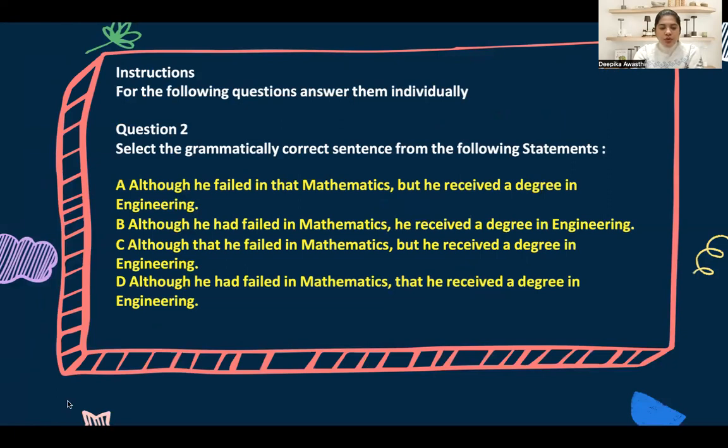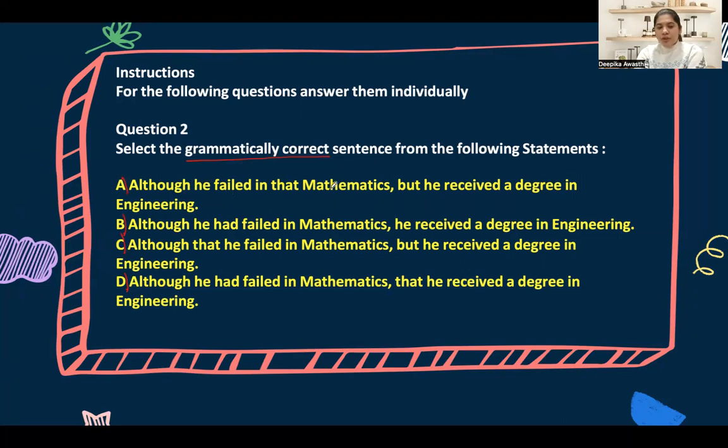Question number 2, everyone. Select the grammatically correct sentence from the following statements. 4 sentences are mentioned in quite a similar fashion. And what's the difference? That's what we have to see.